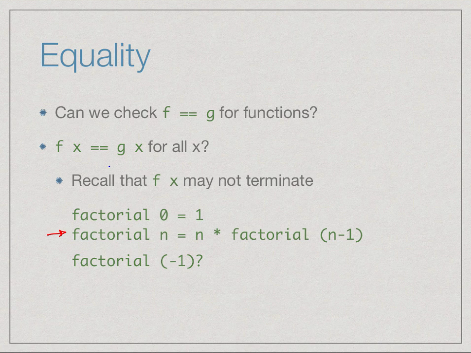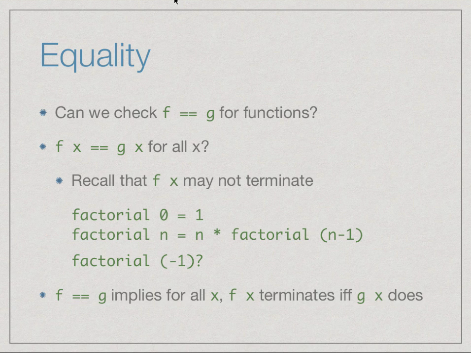So even if we could in some systematic way check f of x equal to g of x for all x, at the very least we need to be able to check along the way that f of x is not going to give us a sensible value. So maybe we want to say that whenever, say, f of -1 is not terminating, g of -1 is not terminating. In particular, we need to be able to check at least this much. Forget about checking the values. We need to at least check that they terminate on the same sets of inputs. So we are weakening our condition. We are not checking that f of x is equal to g of x. We are just asking, does f of x terminate exactly when g of x terminates?